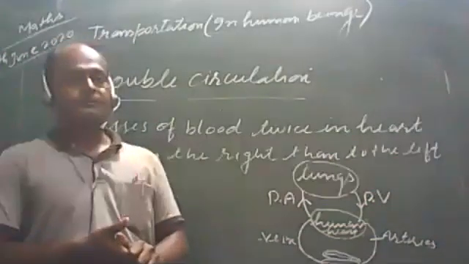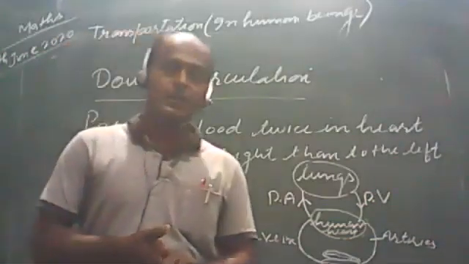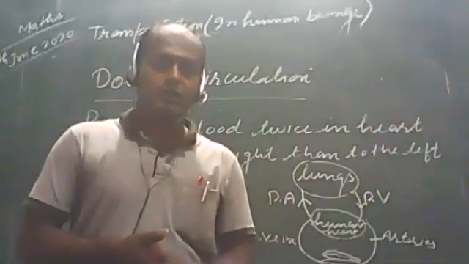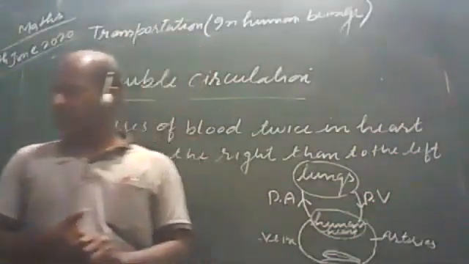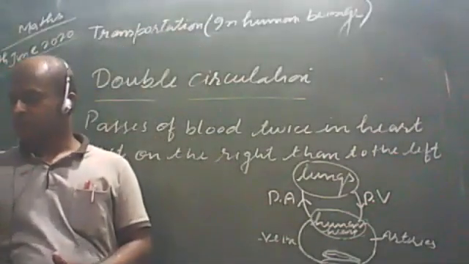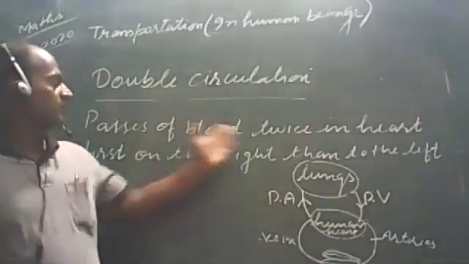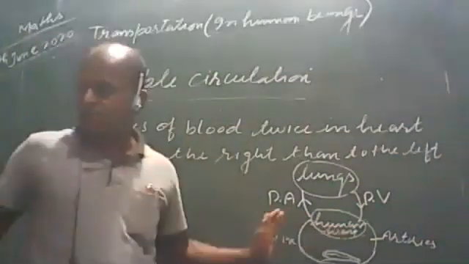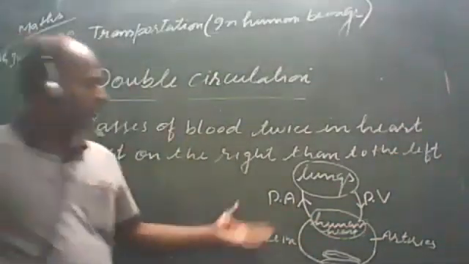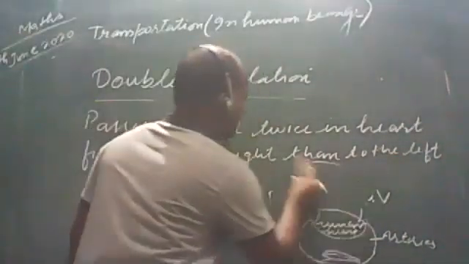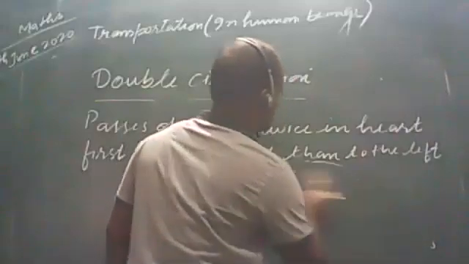There is the rhythmic expansion and contraction, students. Now we have to discuss double circulation. Once again, I am coming to the topic double circulation. All these topics are clear. If there is any problem, then you can ask me again. Now, students, we have to discuss double circulation.